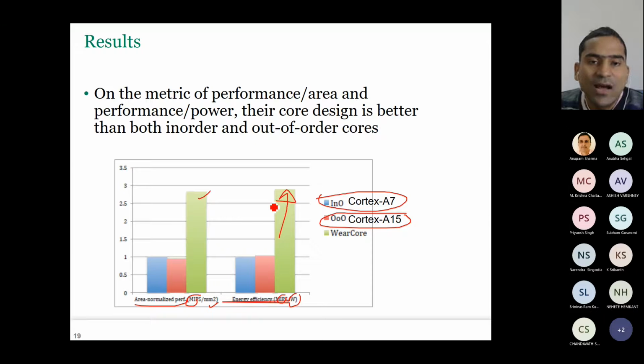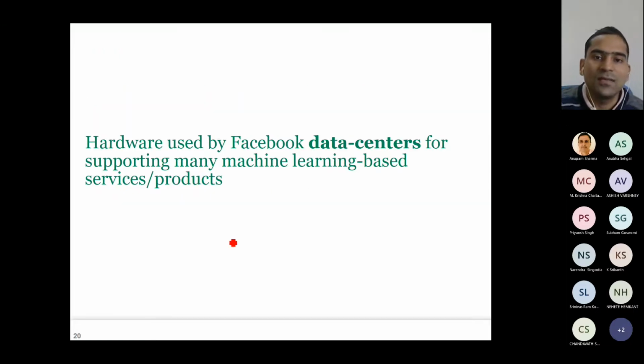Okay, so now you see how intelligently they have brought the features of both in-order and out-of-order. If you use in-order, performance is very poor. If you use out-of-order, performance is good, but area is also very, very high. That's why they very intelligently combine the features of both so that they excel in both the metrics.